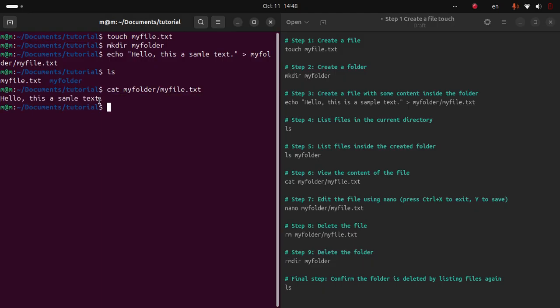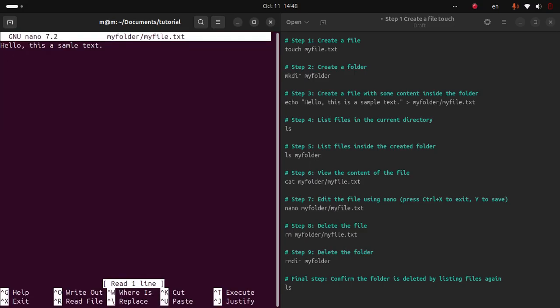Okay, now if I want to edit the myfile.txt, then I have to use a command that is nano, then myfolder, then myfile.txt. Then I am getting an editor box. Then I type edited. Okay.